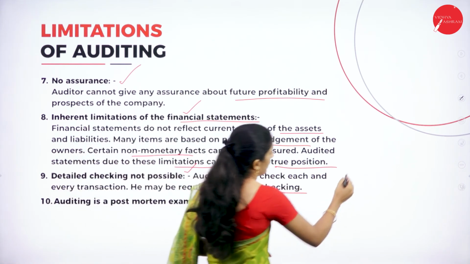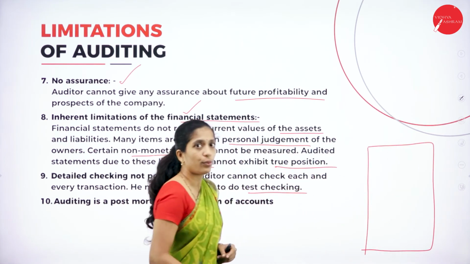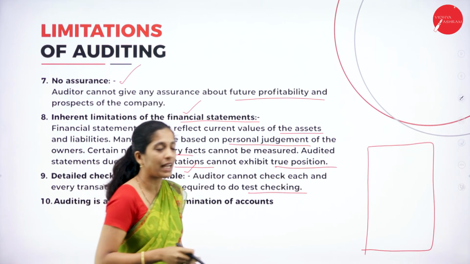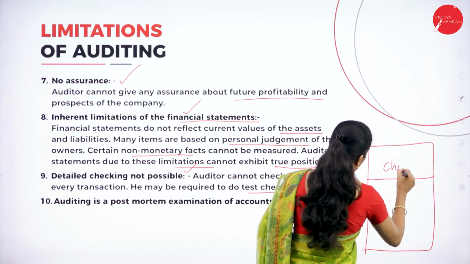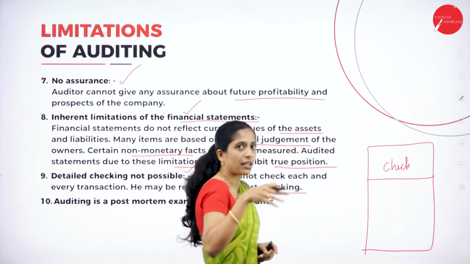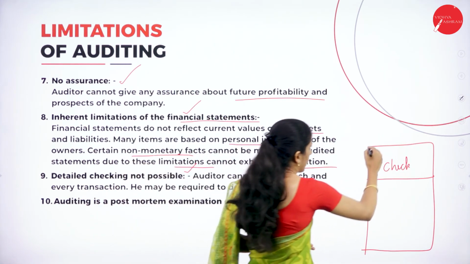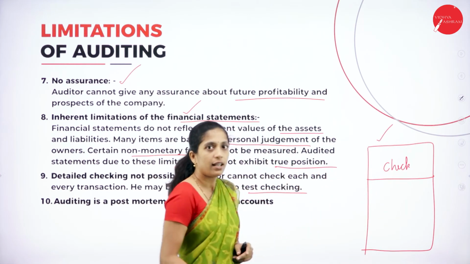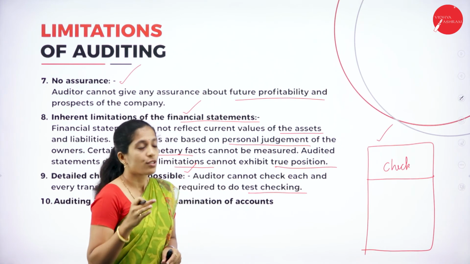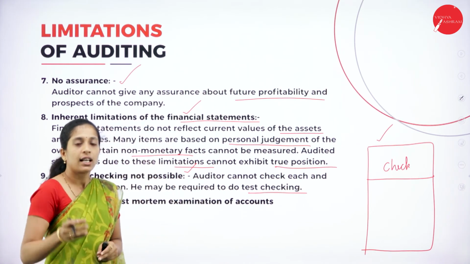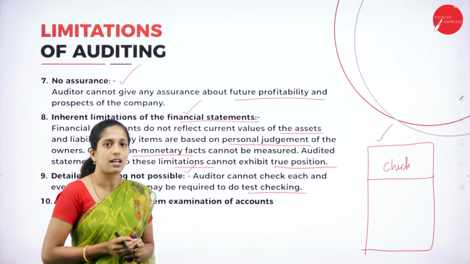Now think that there is a group of transactions here. When the number of transactions is very high, the auditor will take a part of the transactions and check them. If those transactions are correctly recorded, then he will think that all the rest of the transactions will be correct. So this is test checking: taking some of the transactions and testing whether they are correct or not.